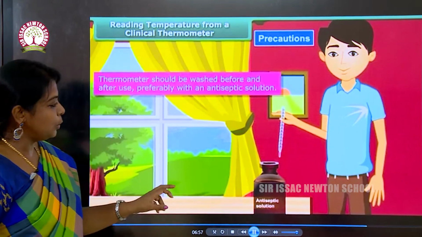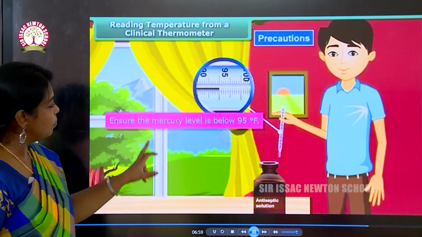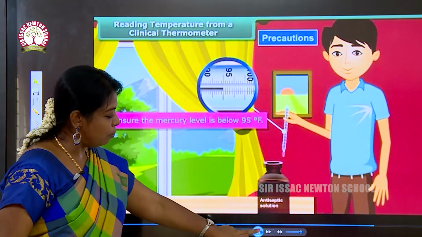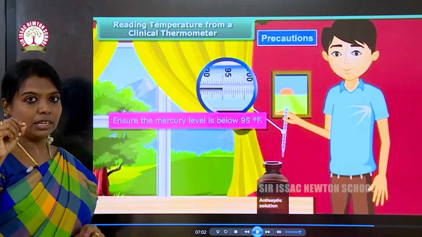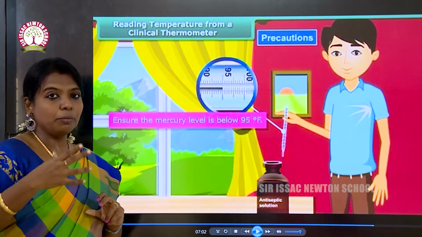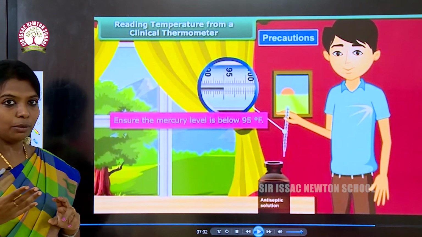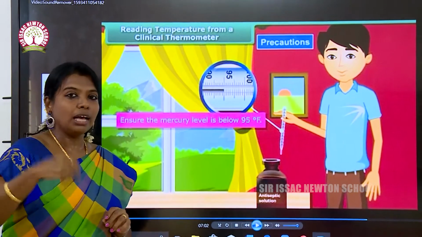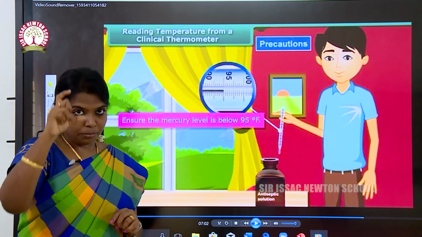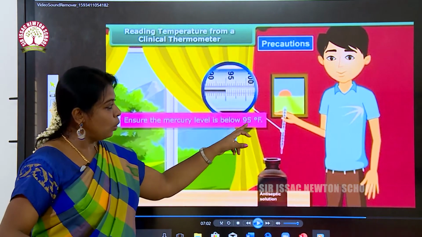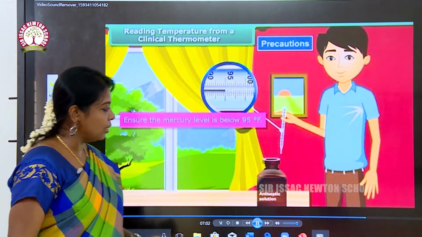Next, we ensure the mercury level is below 95 degrees Fahrenheit, because if it is above, it will show the wrong value. So we have to make the temperature go below 95 degrees Fahrenheit. And next one,